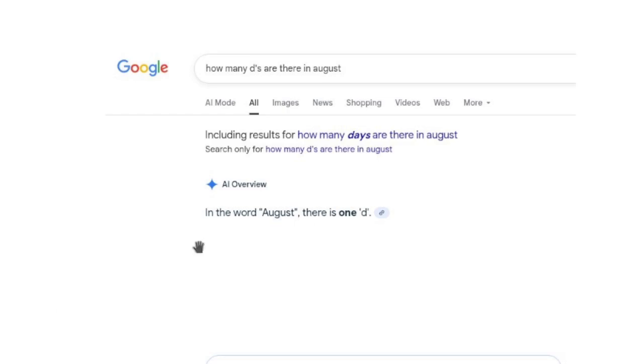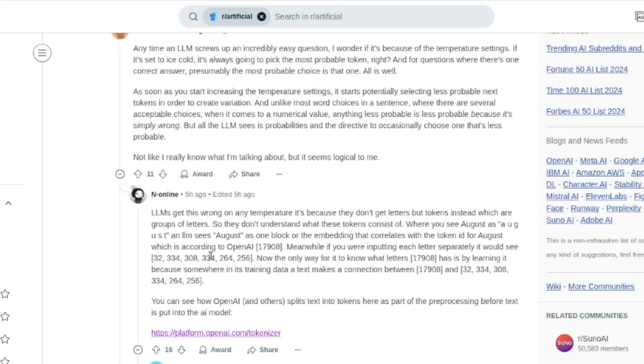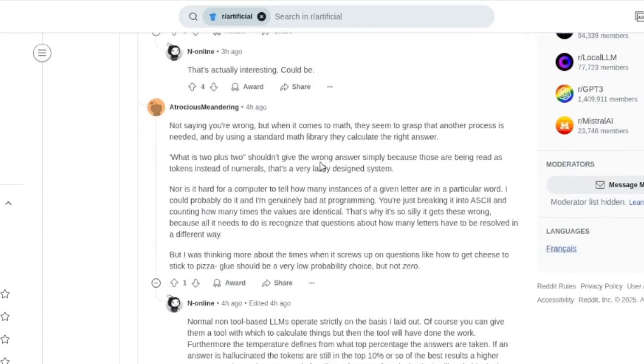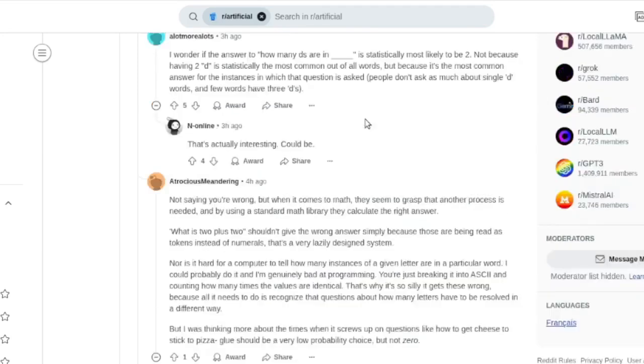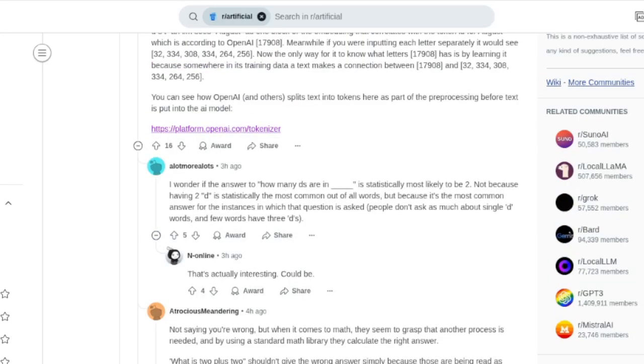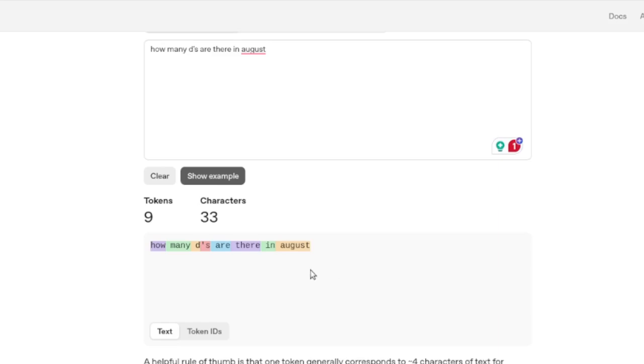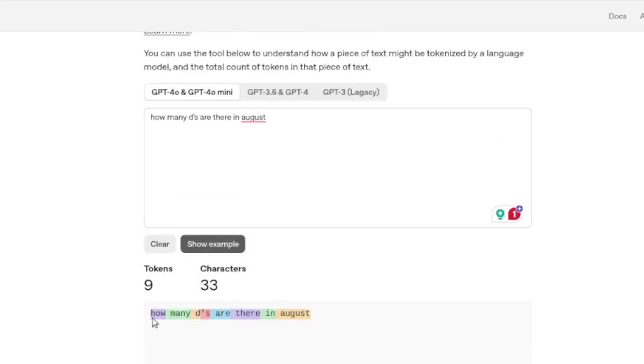But many people are discussing this from a technical perspective. A lot of discussions are going on in this Reddit thread itself. We can go through that if you are interested. Basically, everyone is talking about tokenization. Since it works based on tokenization, they are saying that August may not be in the same token, it may be split differently. But when I tried here, the tokenization happens this way only: August is in a separate token. But I don't know, it is from OpenAI. Gemini may be working in a different way.